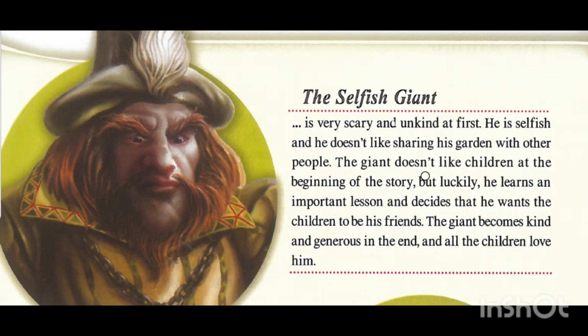The giant doesn't like children at the beginning of the story, but luckily he learns an important lesson and decides that he wants the children to be his friends, because he was staying in his garden alone without anyone. The giant becomes kind and generous at the end of the story, and all children love him. This is the first character.